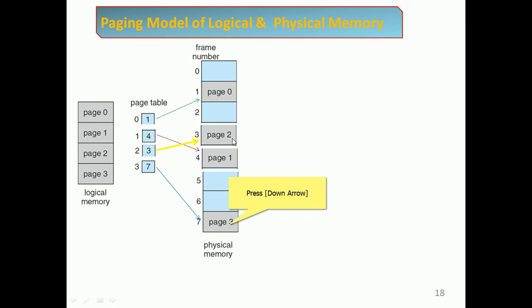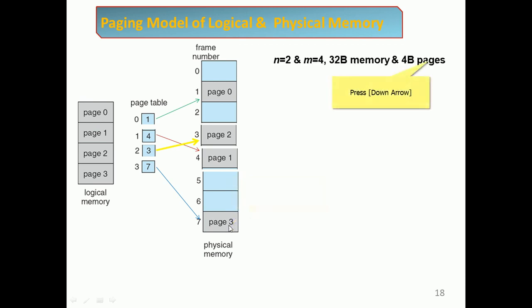So frame 1 holds page 0, frame 2 is empty, frame 3 accommodates page 2, and frame 4 accommodates page 1. Frames 5 and 6 are empty; those holes are fragments of free space. Frame 7 accommodates page 3.